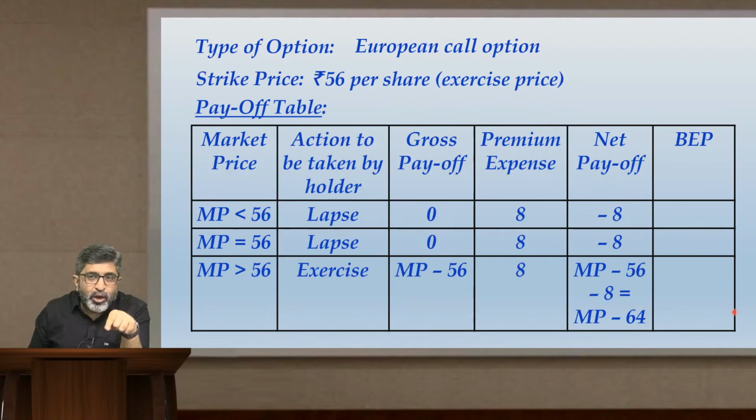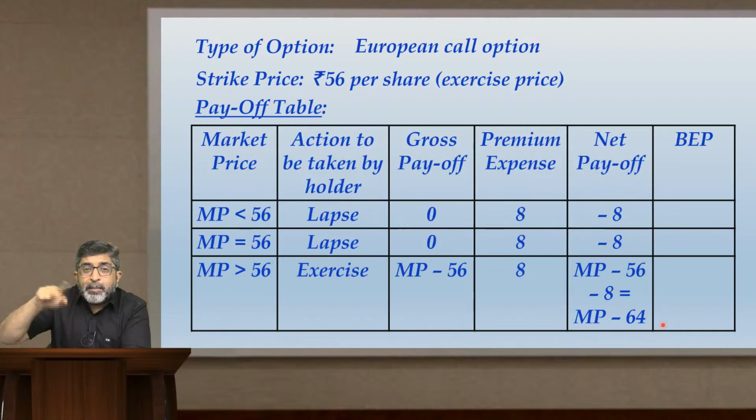Last column over here is the break even point. When you are definitely getting losses, means there is no chance of any break even. So break even is not applicable in either of these two lines. Break even is applicable only in this line. So what is the net payoff over here? MP minus 64, and meaning of break even is what? The net payoff should be 0. So equate the line: MP minus 64 should be equal to 0. When will MP minus 64 be equal to 0? When MP itself is 64. That means MP equals 64 is the break even point for this option.